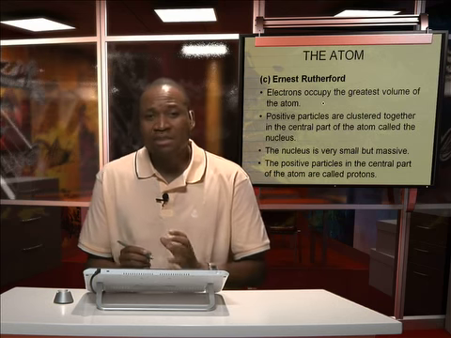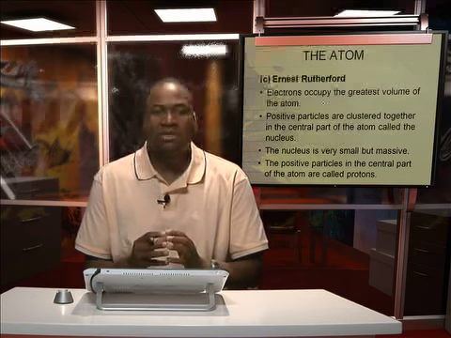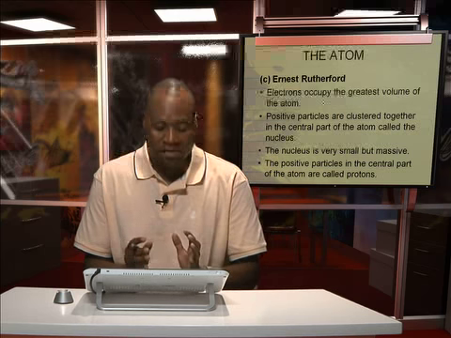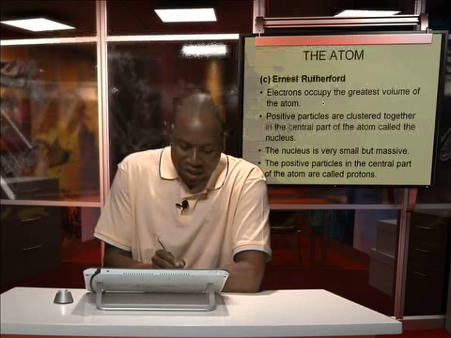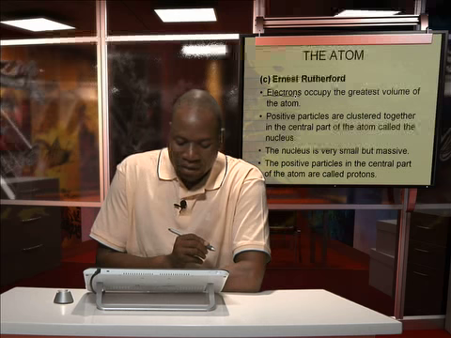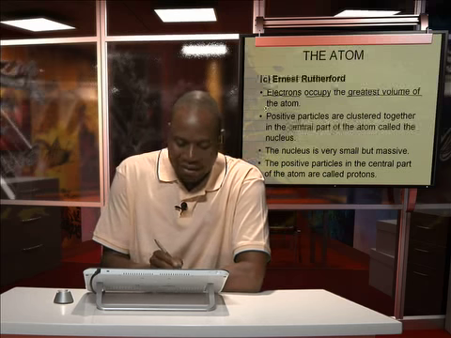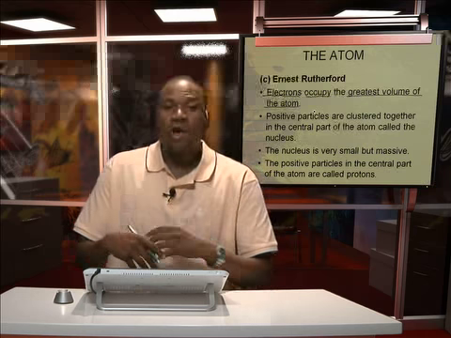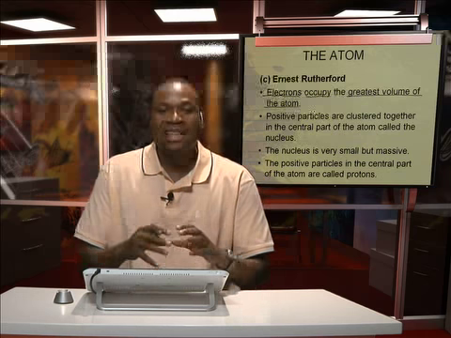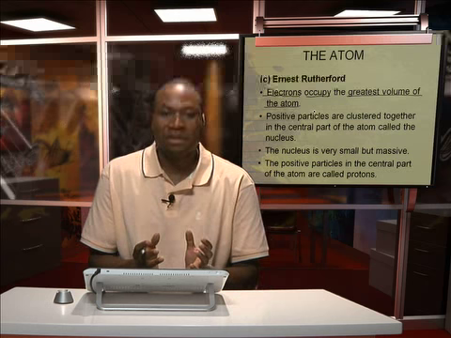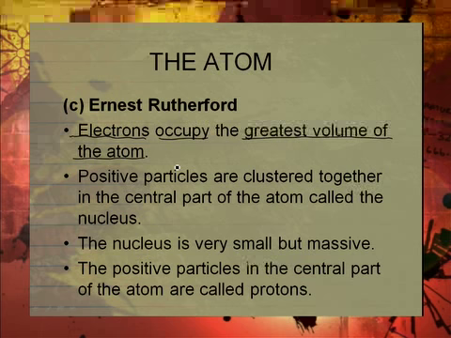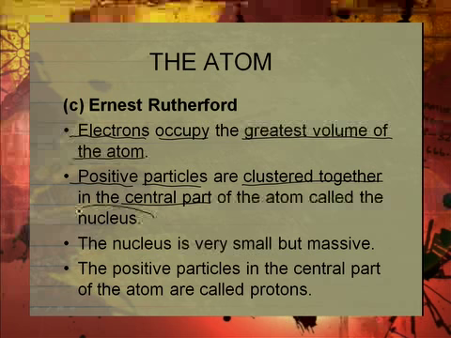Next we have Ernest Rutherford. He contributed so much to this theory of the atom. He says these electrons that J.J. Thomson discovered would occupy the greatest volume of the atom. In other words, where the electrons are found, that is where the size of the atom is determined. He also realized that positive particles are clustered together in a central part of the atom called the nucleus.